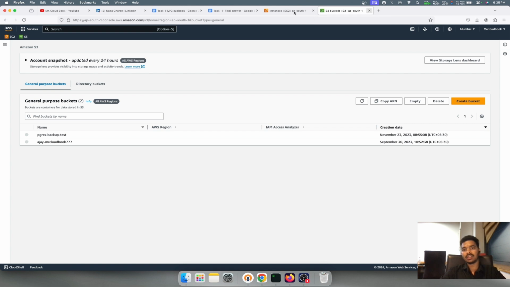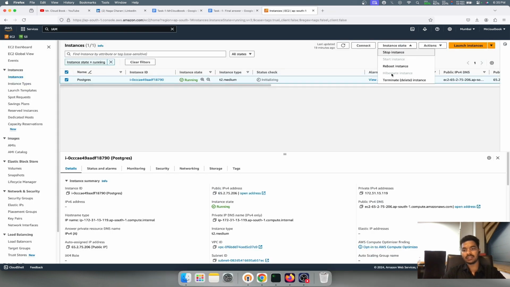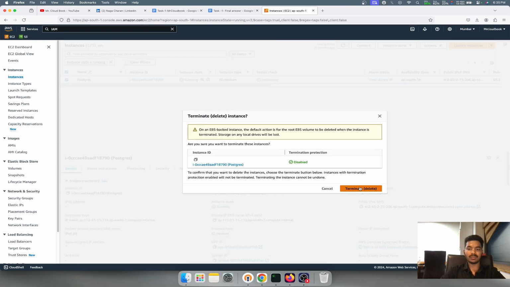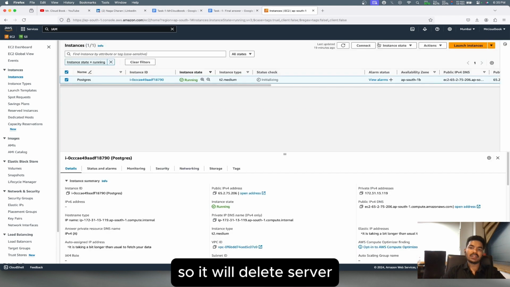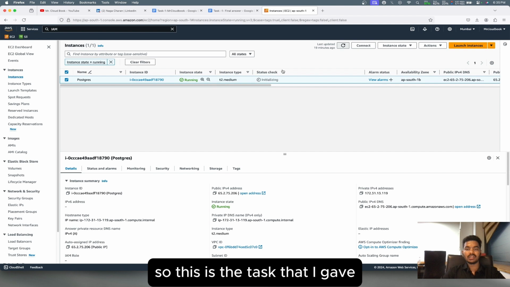Close this. Let's delete the server. Select the server, go to instance state, terminate, or you can say delete. So you can just terminate, delete message. It will delete your server. Okay, so this is the task that I gave.